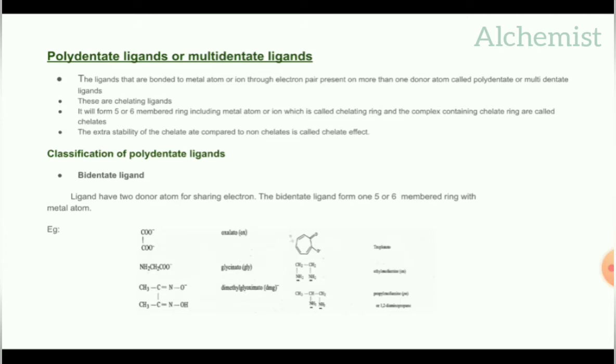It will be short formed as EN. Next is CH3 CH NH2 CH2 NH2, propylene diamine. It will be short formed as PN or 1,2-diaminopropane.